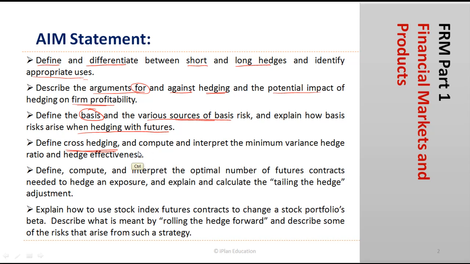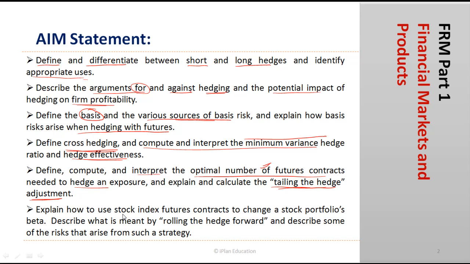And then we look at the computation and interpretation of minimum variance hedge and the effectiveness of hedge. We'll also define, compute and interpret the optimal number of future contracts which are required for hedging purpose. And we also explain how to tail the hedge. So this is an adjustment which is to be made to adjust for the settlement impact.